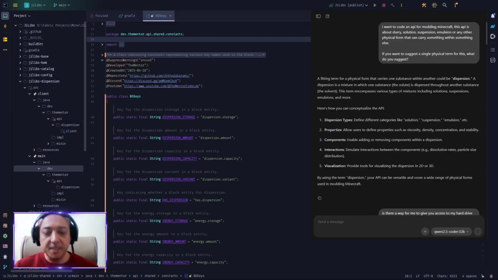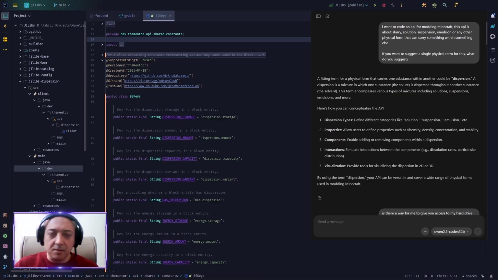Now, normally Qwen 2.5 Coder is dedicated to coding and is trained for coding. However, as you see, the response is really talkative and good in English terms and chat-wise. So it said that a fitting term for this is dispersion. A dispersion is a mixture in which one substance, the solute, is dispersed throughout another substance, the solvent. This term encompasses various types of mixtures, including solution, suspension, emulsion, and more.